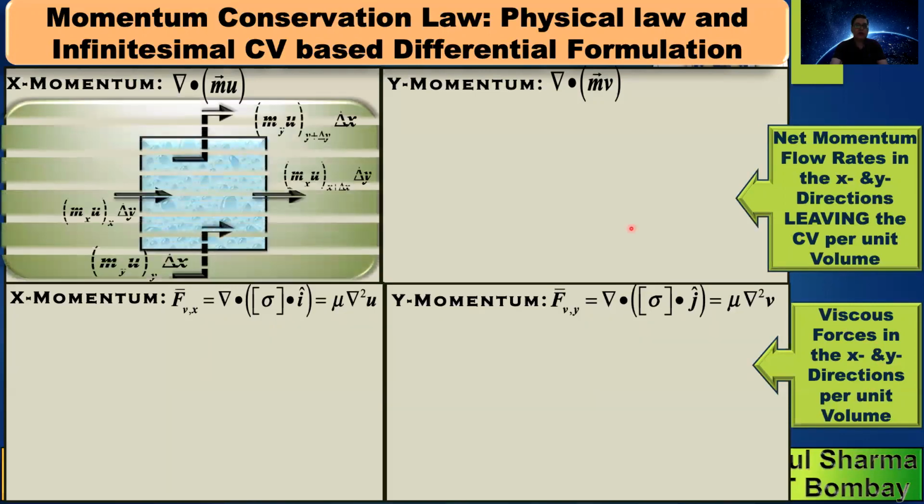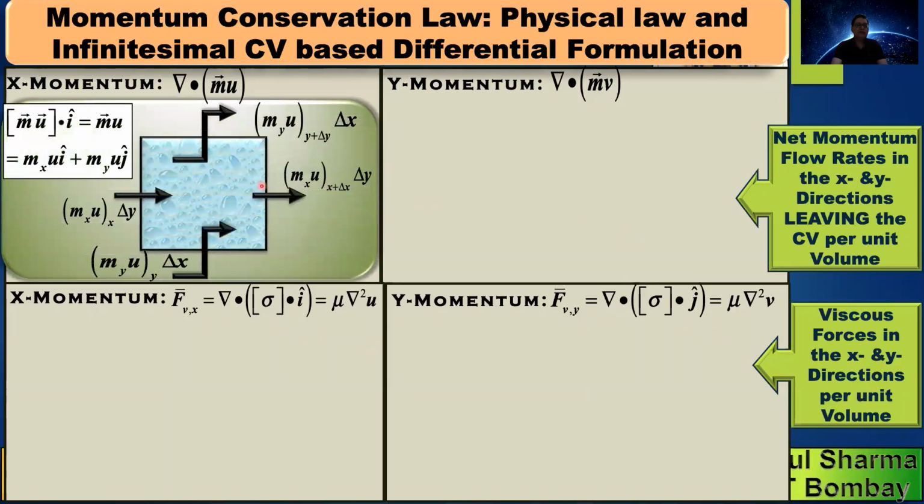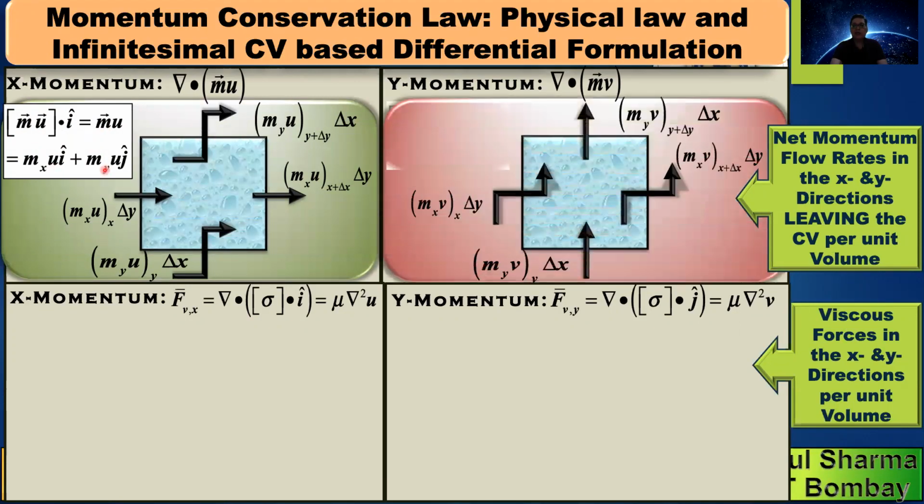And here I will also show you the arrows. So these are the x momentum flow rates, and the x momentum flux is obtained by taking the dot product of momentum flux, which is a second order tensor, with the i unit vector, and the dot product of a second order tensor with a vector gives you a vector. So this is the x momentum flow rate, this is the y momentum flow rate,